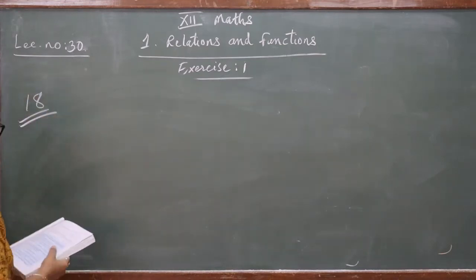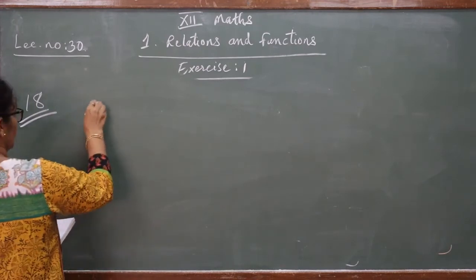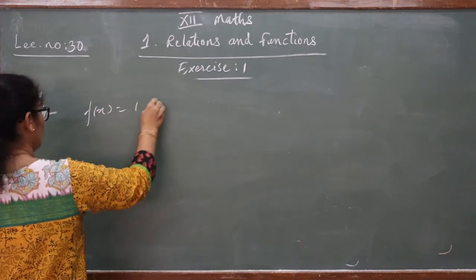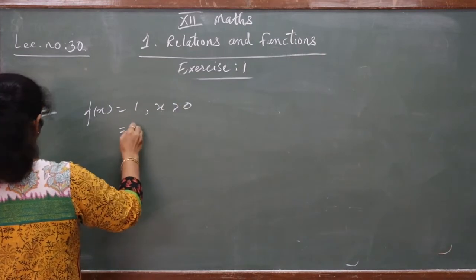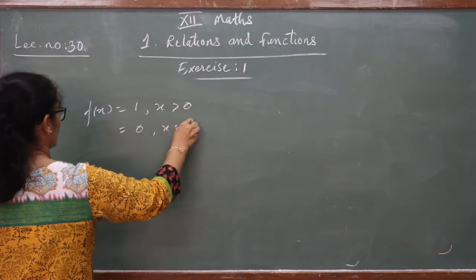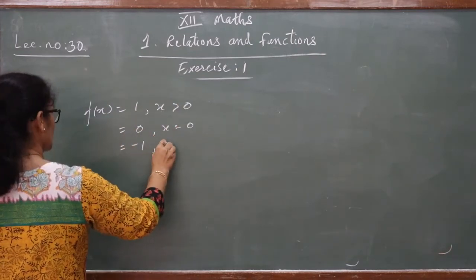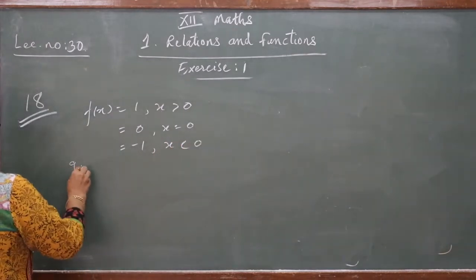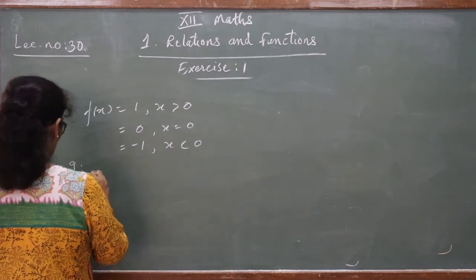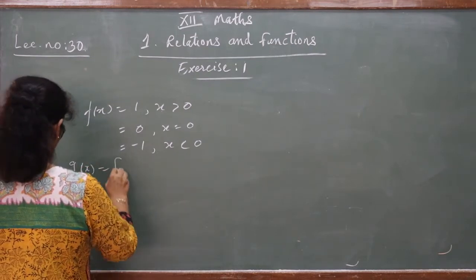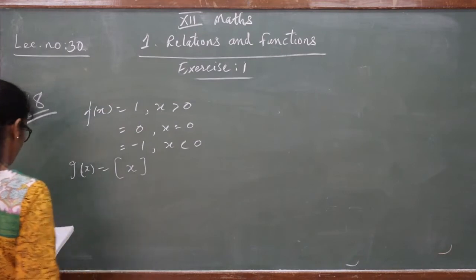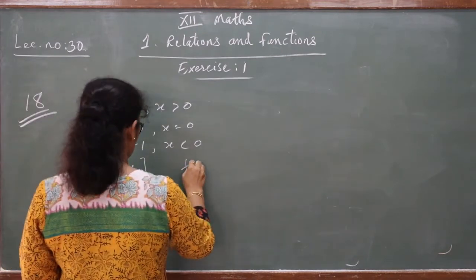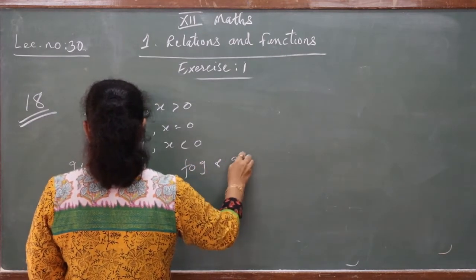A relation is given from R to R, the signum function. f(x) is equal to 1 for x more than 0, equal to 0 for x equal to 0, and equal to -1 for x less than 0. Now g is given, a function again from R to R, and g(x) is the greatest integer of x. Then your question is whether f∘g and g∘f